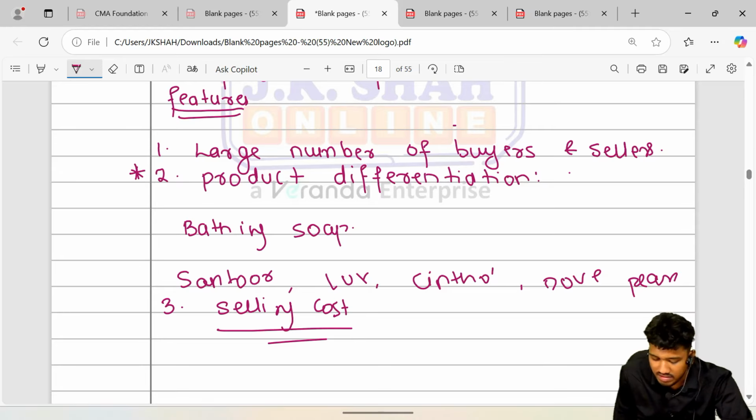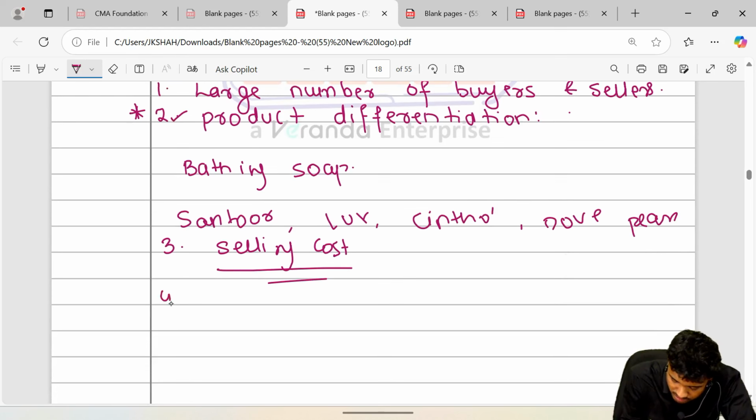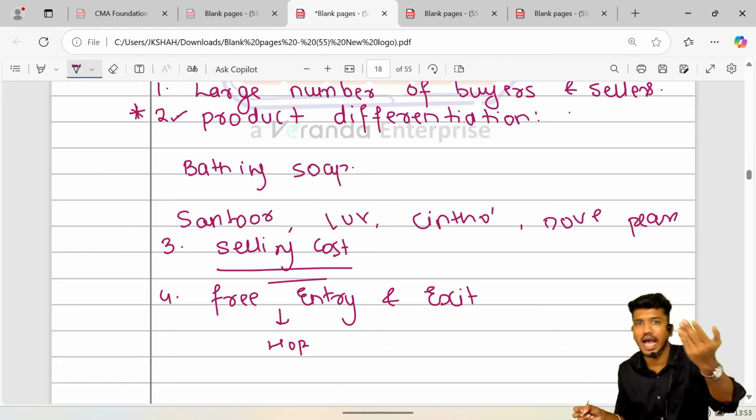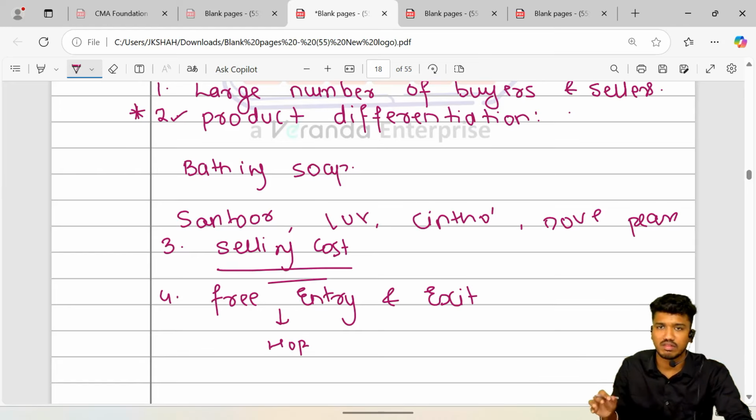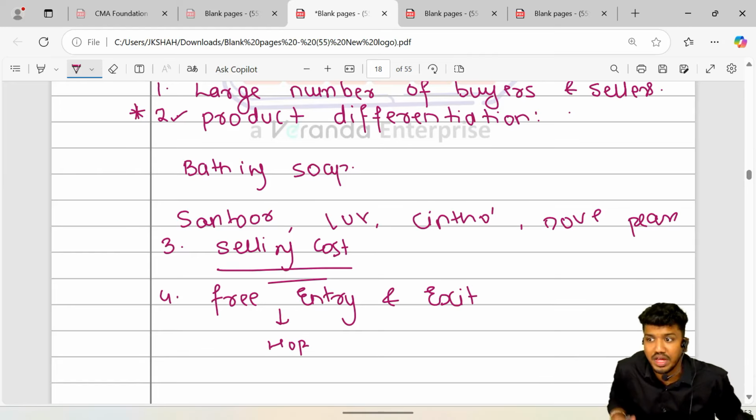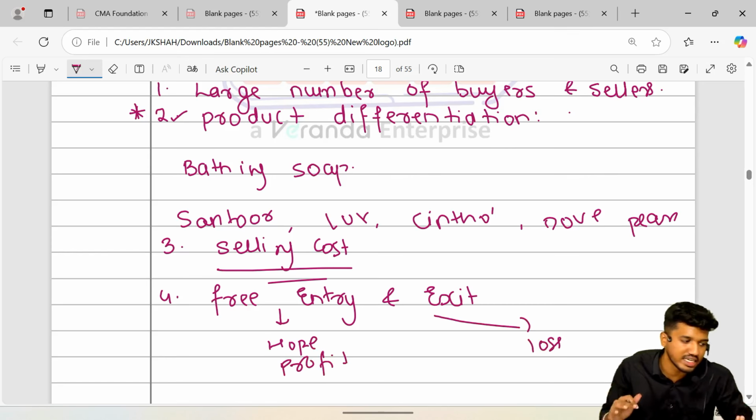So first was a large number of buyers and sellers, next was product differentiation, third was selling cost. Please remember this, it is a really important feature. And the last, from my perspective, is free entry and exit. Here nobody can create entry barriers. If there is a hope of profit, you will enter the market. You find that this business is profitable, so you will enter it. If you find that sustaining in this business is really difficult, a loss making business, you will exit from the market. If there is a hope of profit, entry. If there is a possibility of loss, you will exit. So there is free entry and free exit.